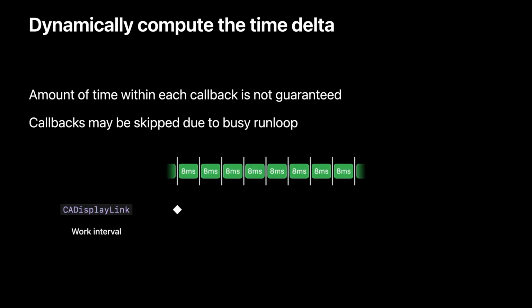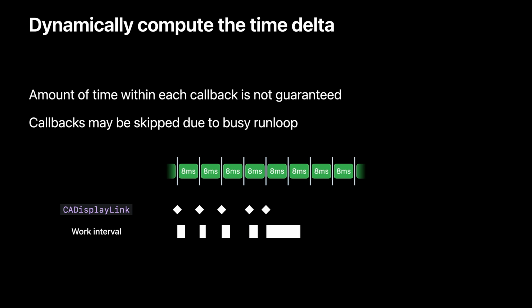So in these situations, it's especially critical to still maintain the correct timing in your custom drawing for the best user experience. When the CA display link callback is invoked, the app performs its work to prepare the updates or renders necessary for the next frame. Usually, the callback will be invoked right at the scheduled wake-up time, but it's not always the case. We expect the next callback to be invoked here. However, the display link doesn't get a chance to run until a few milliseconds into the vsync interval, and hence you may not get the full 8 milliseconds. In this case, you can query CA current media time and compare with target timestamp to get a sense of how much time is available.